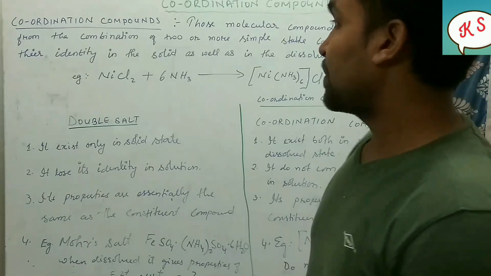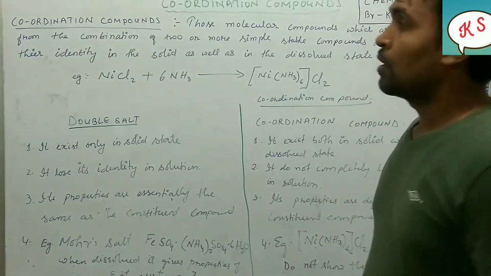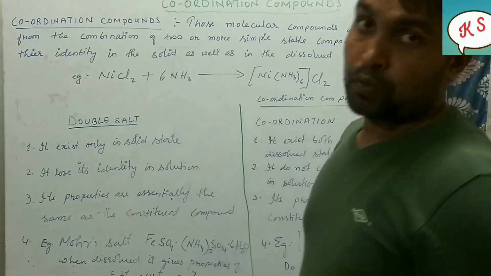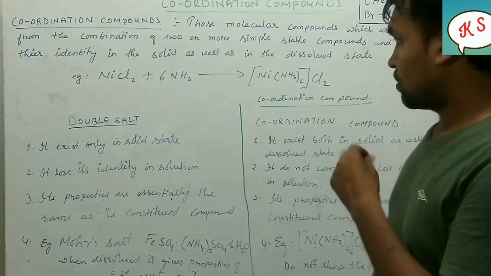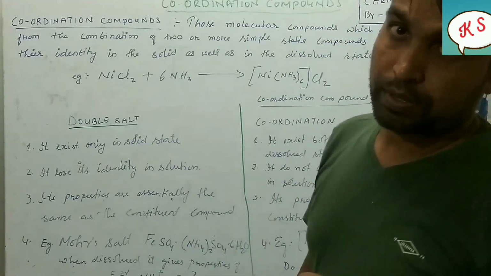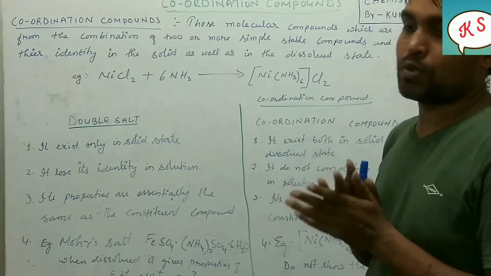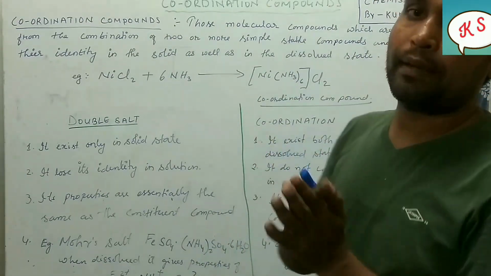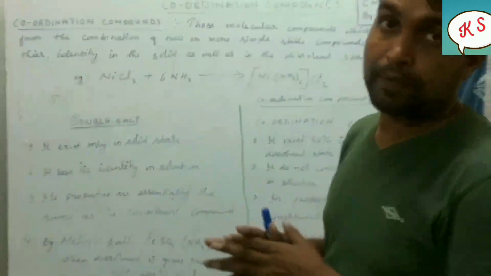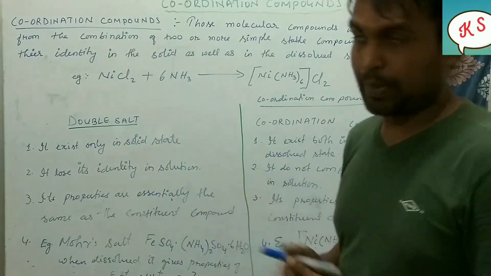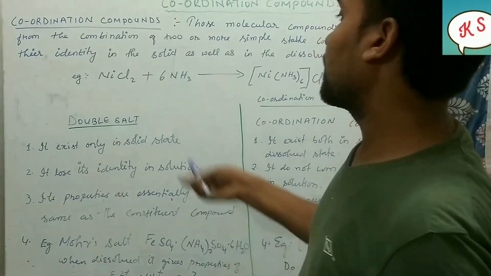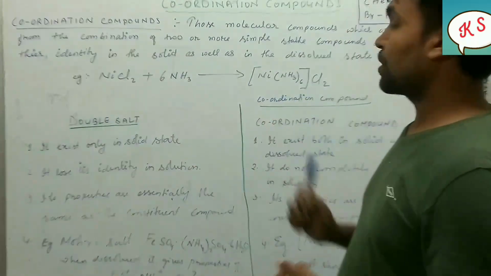Now coming to the next part. There are two types: coordination compounds and double salts. These two are almost similar, but still they have so many differences. They vary in different respects. So let us now differentiate between double salt and coordination compound.